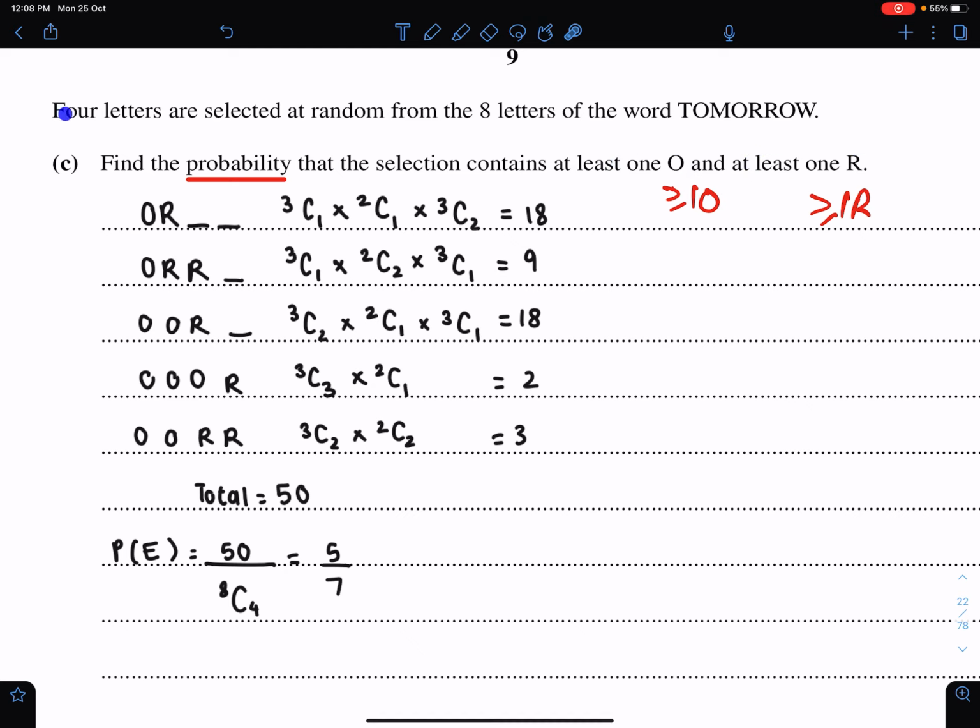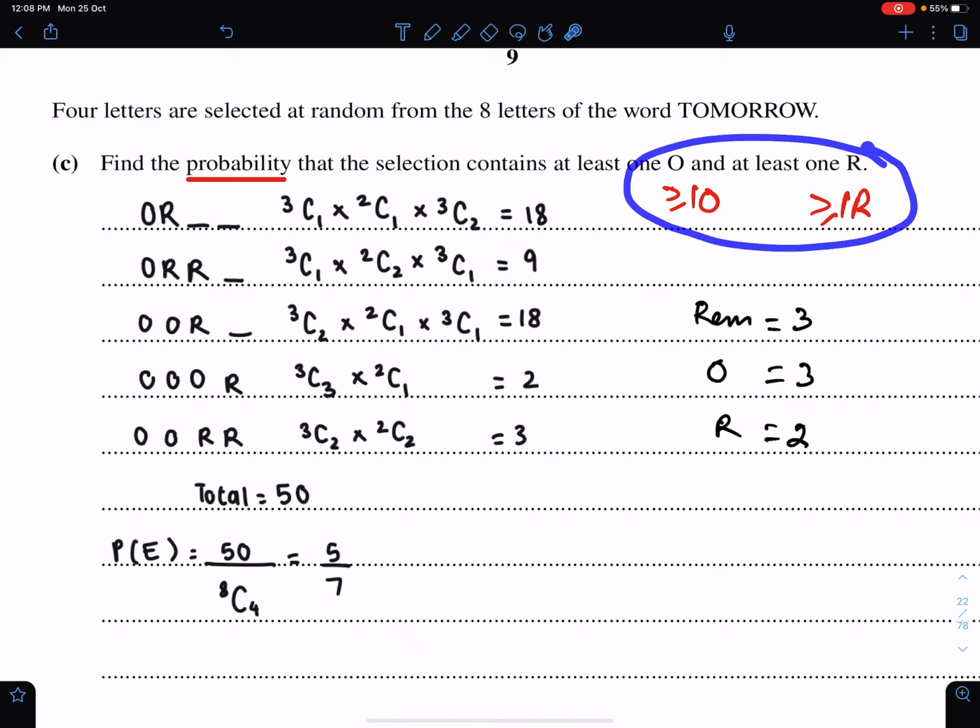So we need 4 letters with this restriction from the 8 letters. So there are 3 O's and 2 R's, and the remaining letters are 3. We need 4 with this condition. So this is the first way.